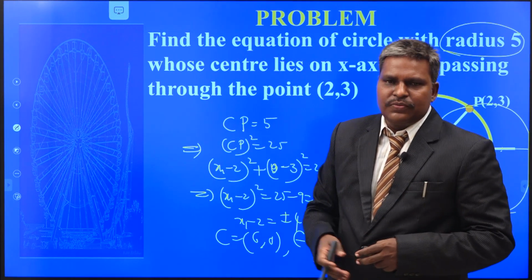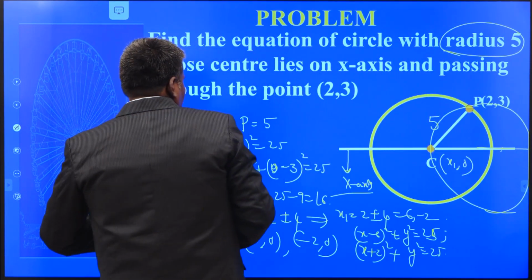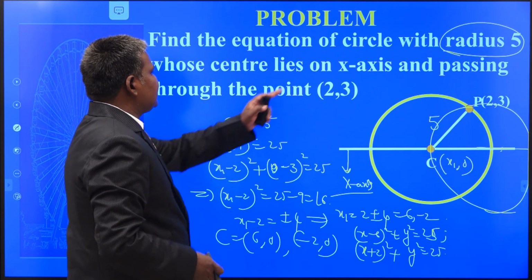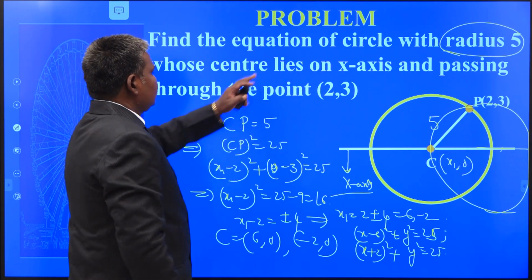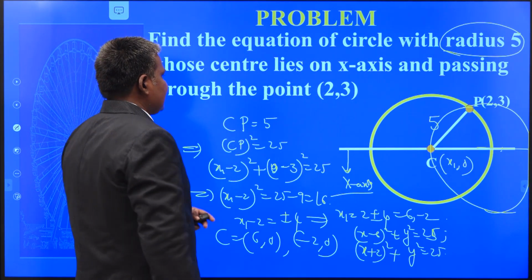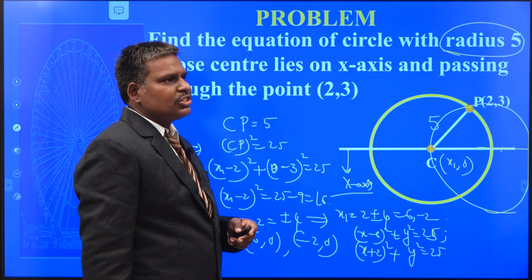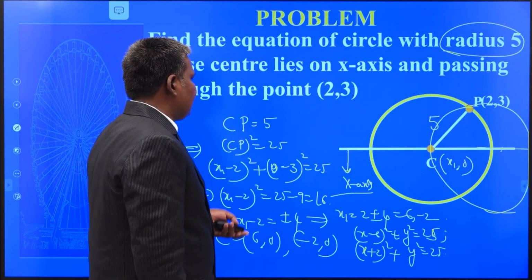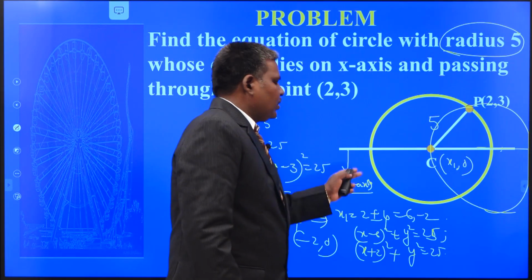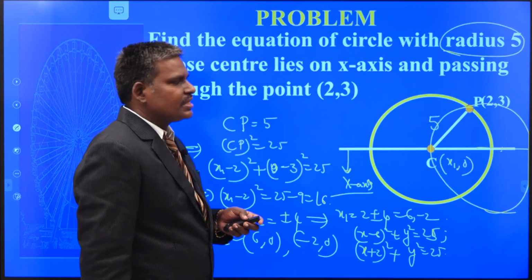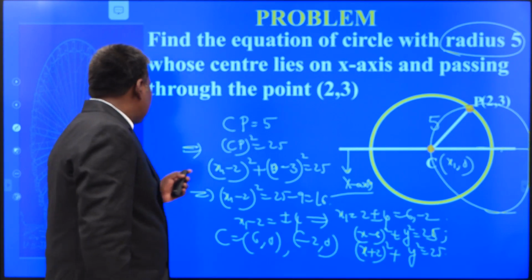Radius is given, center lies on the x-axis is given, and the circle passing through the point 2 comma 3 is also given. 3 conditions are given to you. We obtain 2 equations of circles satisfying the given conditions. Understand? Let us see the next.